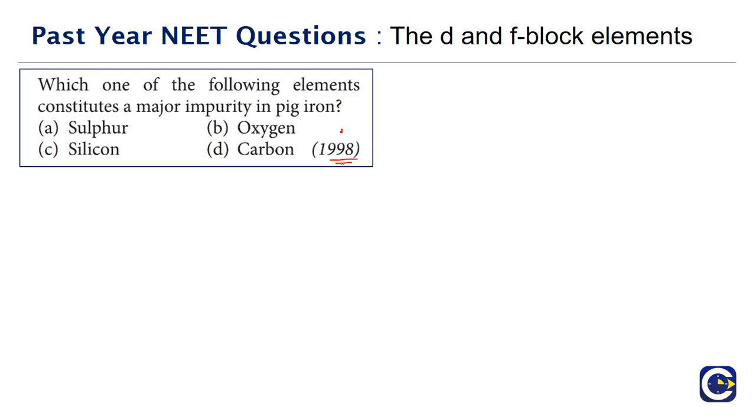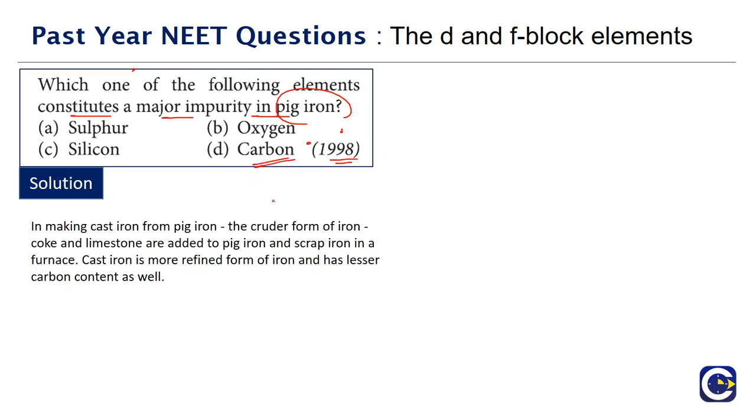Next we have a question that has come in the year 1998. Which one of the following elements constitutes a major impurity in pig iron? Pig iron is the first form of iron that we get from the iron extraction process in the blast furnace, and the major impurity in pig iron is carbon. Normally we will have the iron ore, coke, limestone as the raw materials for the blast furnace.